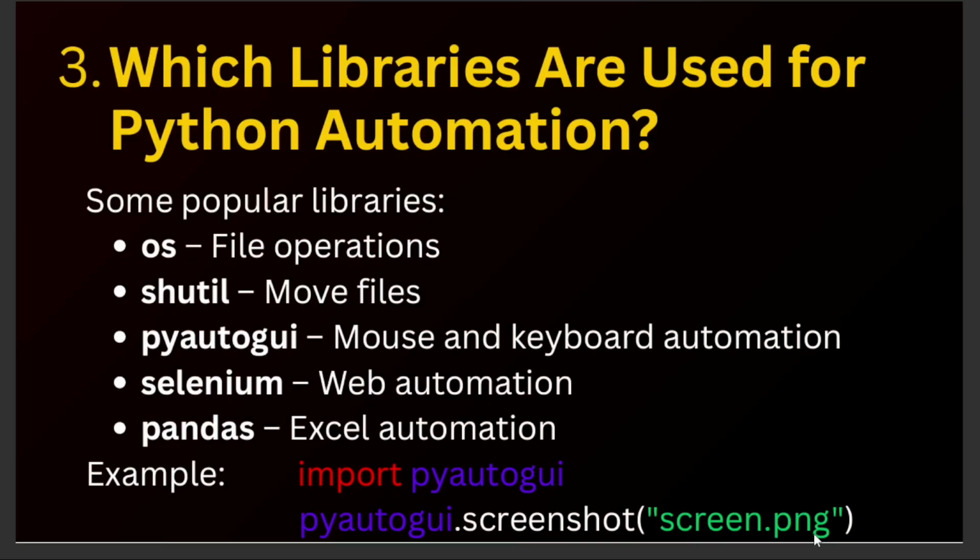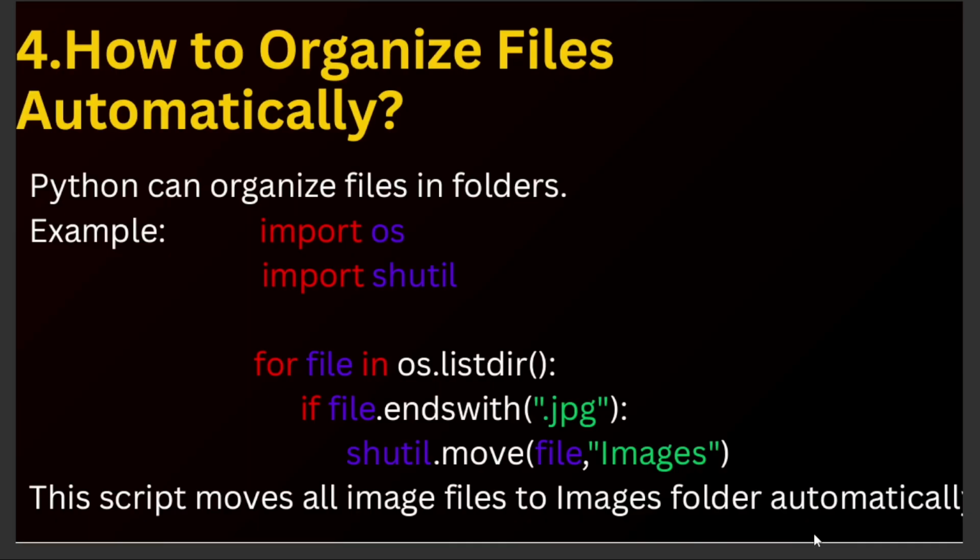Okay. Let's move to the next question. How to organize files automatically? Let us understand. Python can organize files in a folder. A folder can have images, videos, recordings, I mean voice records, documents, text documents, PDF documents.